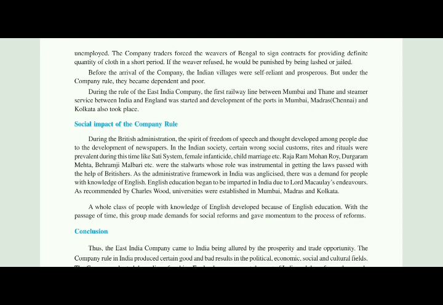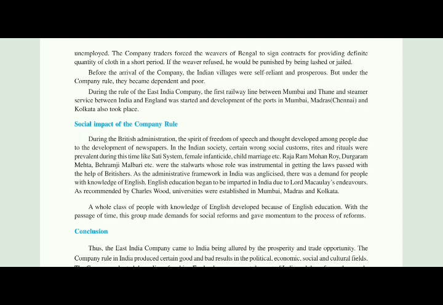As recommended by Charles Wood, universities were established in Mumbai, Madras, and Kolkata. So, as we can see, underline, children: English education began to be imparted in India due to whom? Due to Lord Macaulay and Charles Wood, and on the recommendation of Charles Wood, the universities were established in Mumbai, Madras and Kolkata.